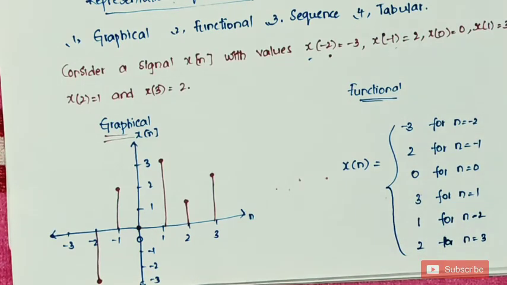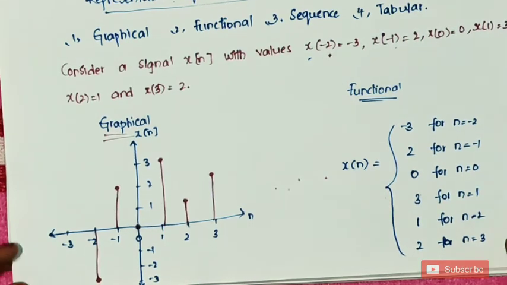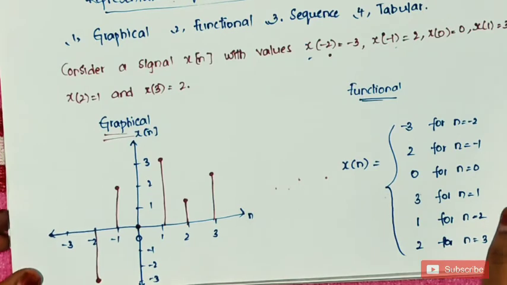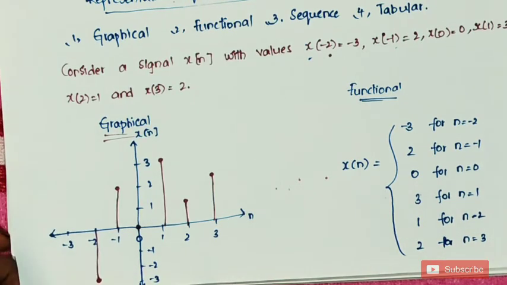This is about the functional representation. We can represent a discrete time signal in this way in functional representation. First of all, we need to write the values, and then we need to write the samples in functional representation. This is about the graphical and functional representation of a discrete time signal. Next, let's go to the sequence representation and tabular representation.